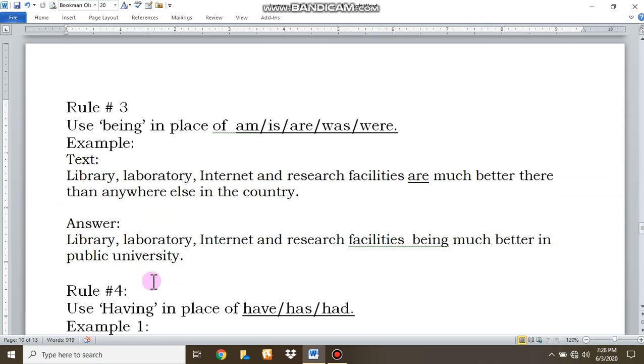Use being in place of am, is, are, was, were. If you find am, is, or was, were, don't use these auxiliary verbs. Use being instead of these auxiliary verbs. See the example. Library, laboratory, internet, research facilities are much better there than anywhere else in the country. Here is are. So we shall not use are in our answer. We have to use being. See here, library, laboratory, internet, research facilities being much better in public universities.